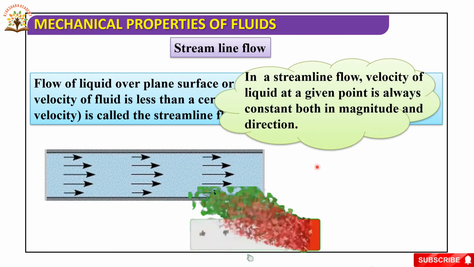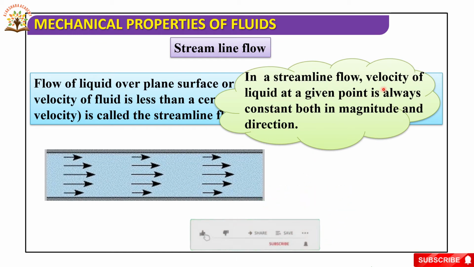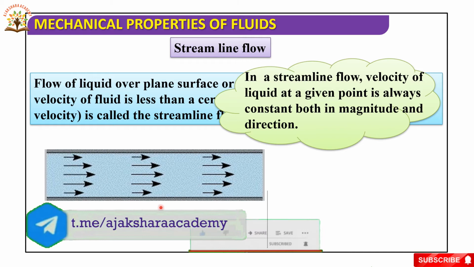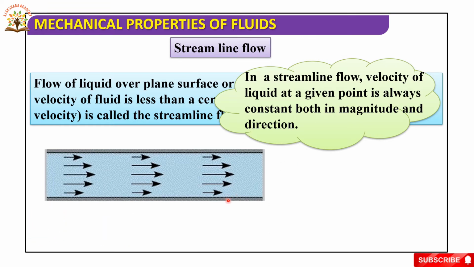See this. In streamline flow, the velocity of liquid at a given point is always constant both in magnitude and direction. Why? Because velocity is a vector quantity.